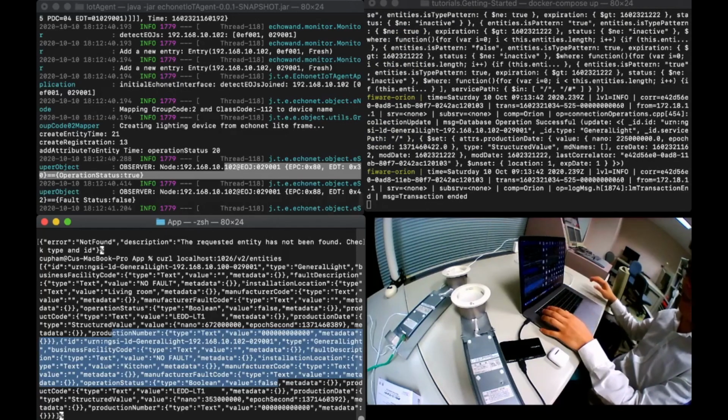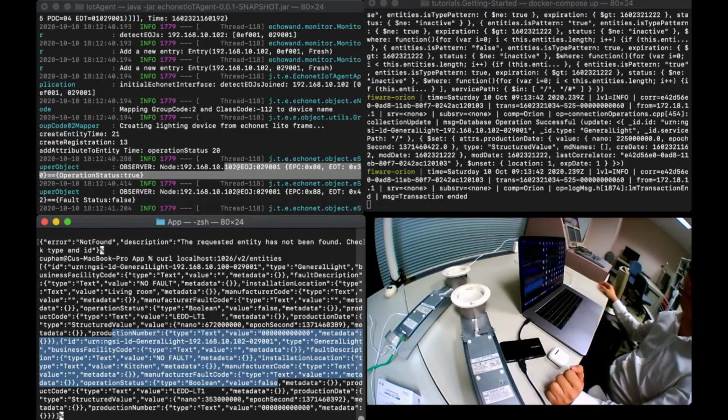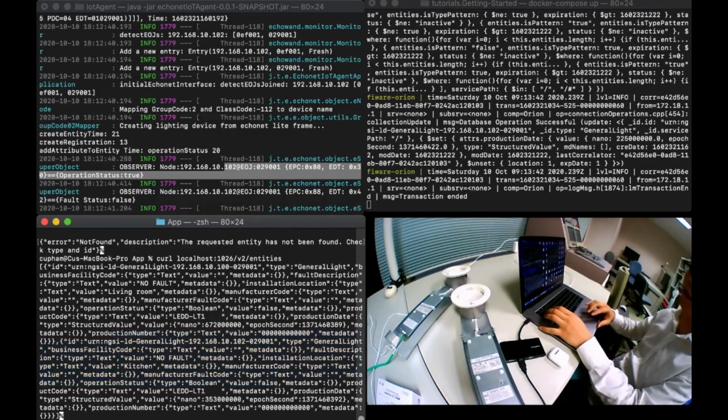So the IoT agent supports plug and play, and it can also detect a new light, register it to the Orion context broker, and allow service interaction with the physical light.